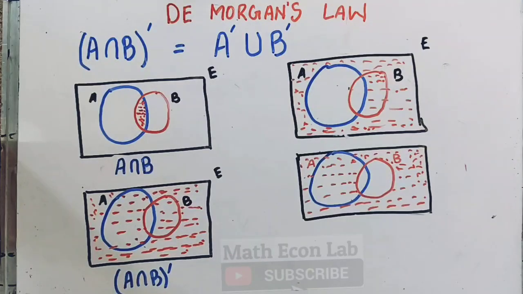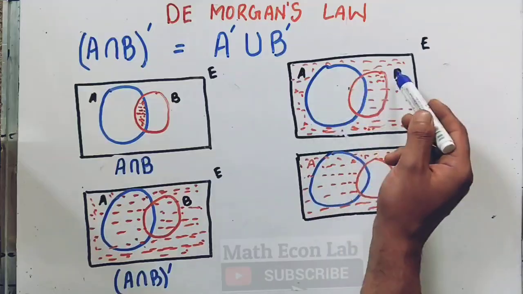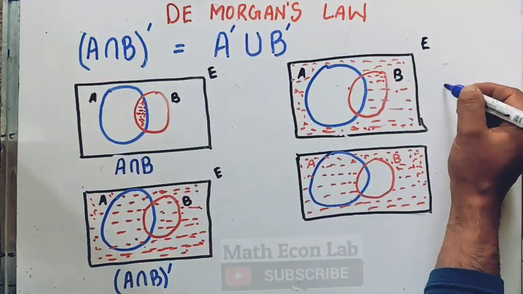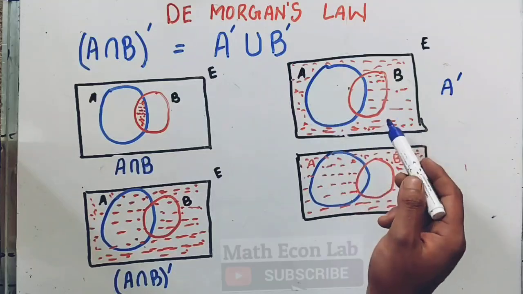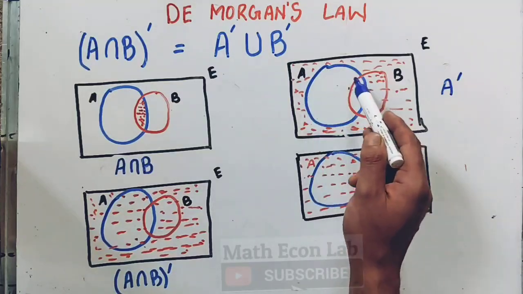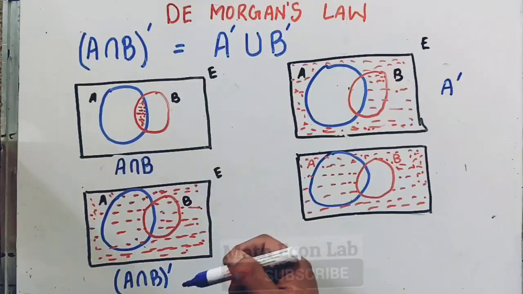Okay, this is A intersection B. I hope you are getting the point. Now on the right side we have A complement. So we have set A and set B. Now what is A complement? This denotes A complement, the area which is outside this set A. So this red shaped region is A complement.